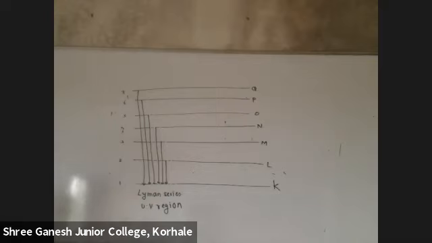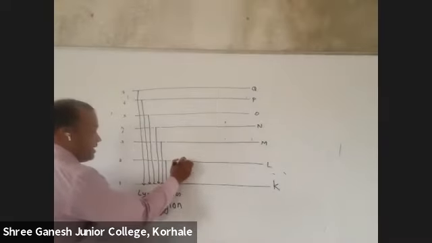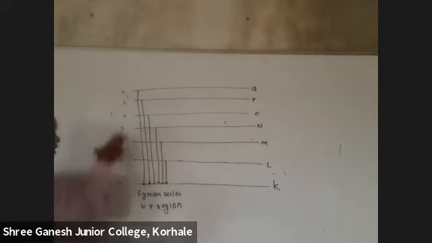And the ultraviolet region is just near the visible region. Have you seen that spectrum? The ultraviolet region is near the visible region. So the Lyman series lies in the UV region, the ultraviolet region. So this is the first. If they ask you which is the first series, you will say Lyman series in the UV region.